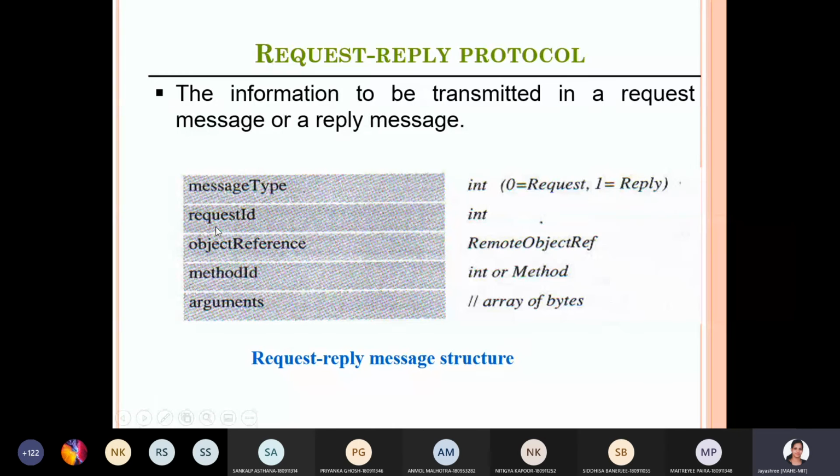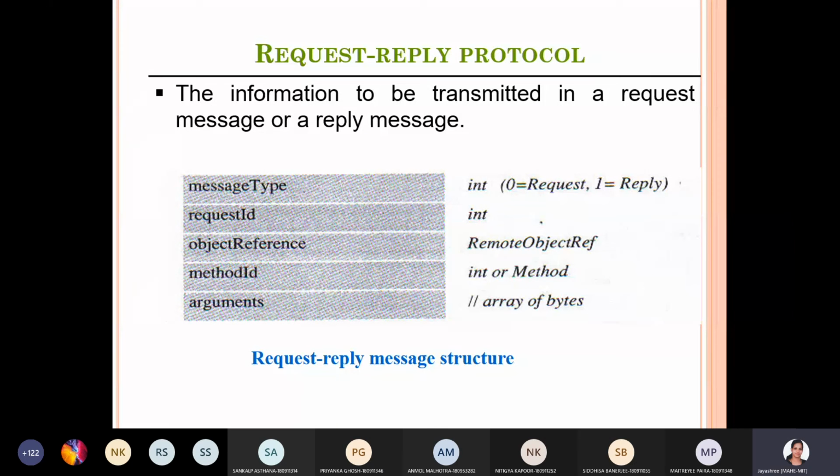Request ID is the ID for the request. Method ID is the ID for the method. Which one is random here? Random means incremental. Request ID is incremental. Method ID is specific. Correct?